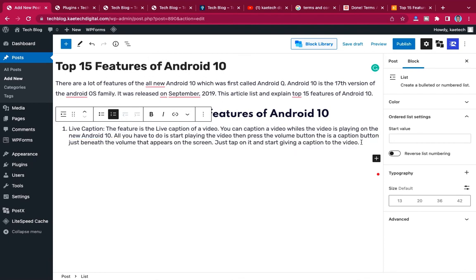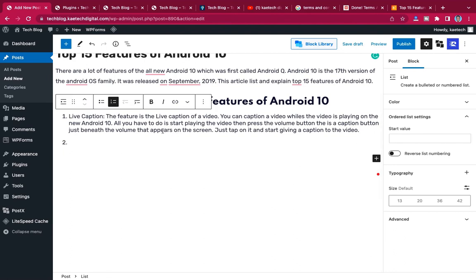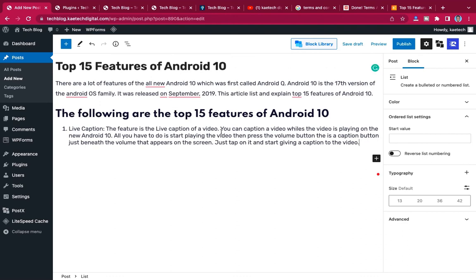But if I want to insert pictures in it, then I will ignore the list. I'm not going to make it like a list.